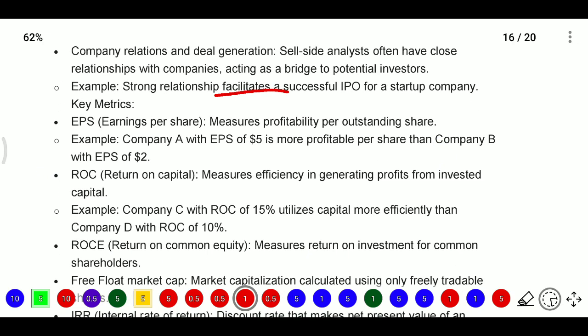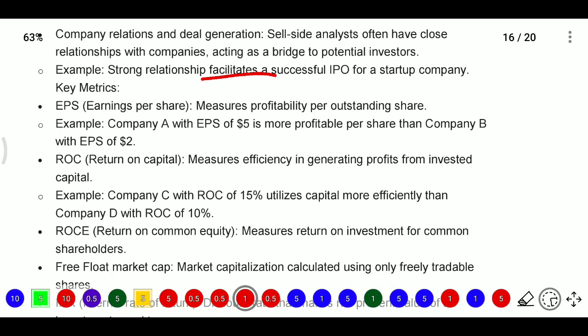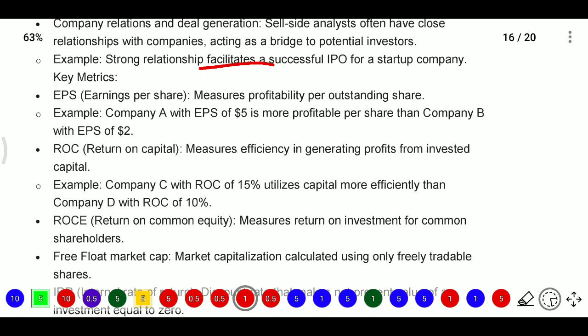Here are some key metrics we have discussed: EPS, ROC, ROCE. What are these? EPS means earnings per share. EPS measures the profitability per outstanding share. For example, company A with an EPS of $5 is more profitable per share than company B with an EPS of $2. So more EPS means a better company. EPS is calculated as profit after tax divided by the number of shares.